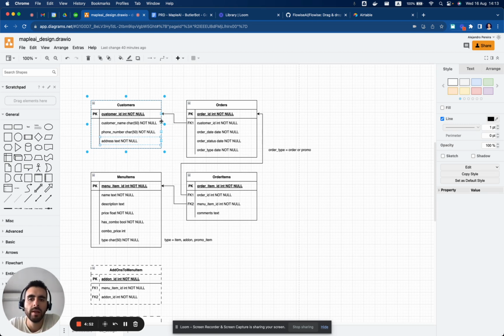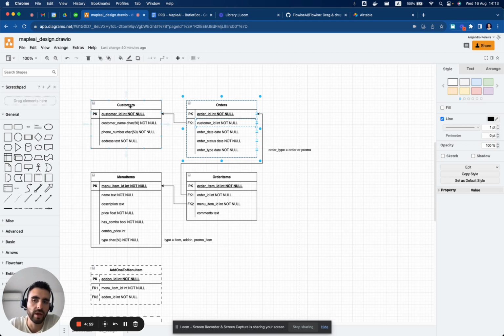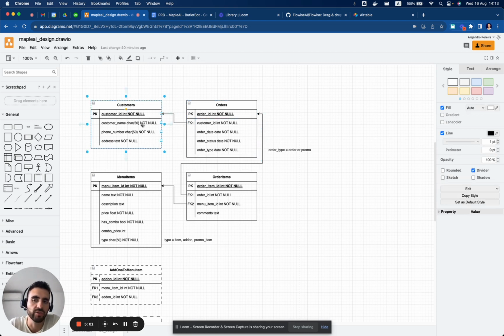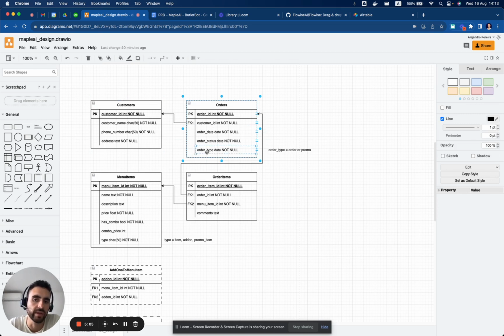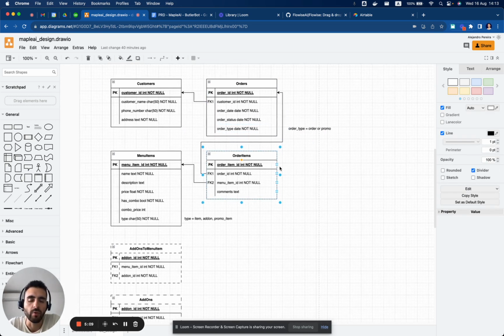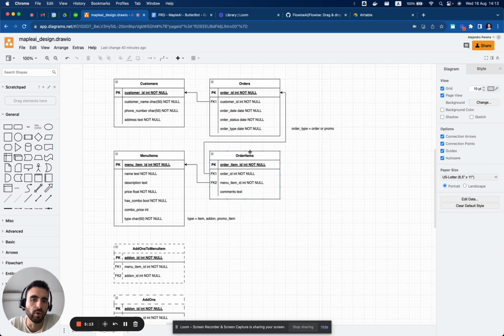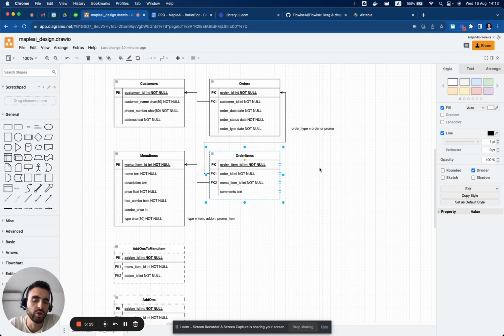We will have an orders table, which will just keep track of what orders are being processed for which customers. They will just have an order date, order status, and a type. I will explain the type later. We will have order items. An order will have multiple order items, which will just be an instance of the menu item, but assigned to the order.